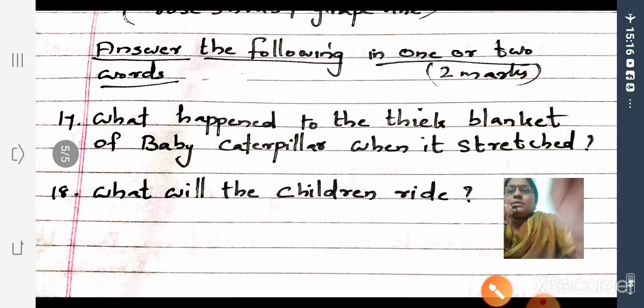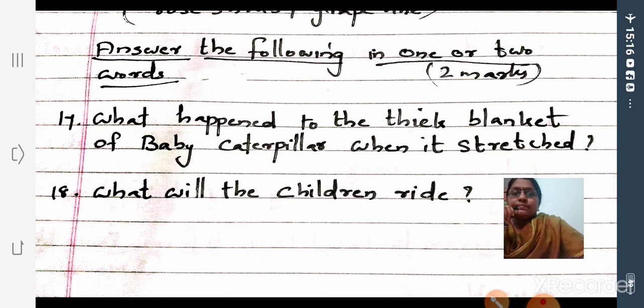Then last one, question answers. Answer the following in 1 or 2 words each. That is also a 2 marks question. So what happened to the thick blanket of baby caterpillar when it stretched? It cracked, isn't it? The blanket cracked is the answer. Then what will the children ride? Children ride the bus. The children ride the bus.